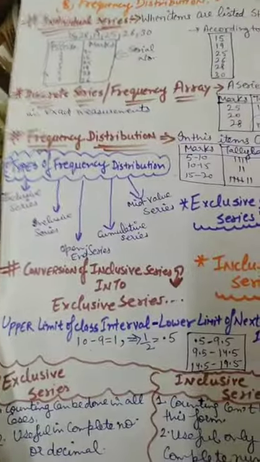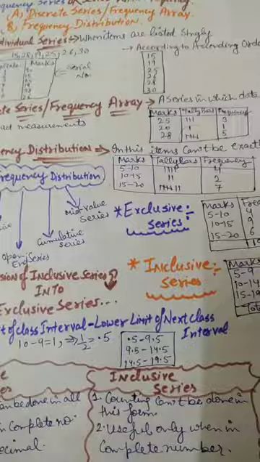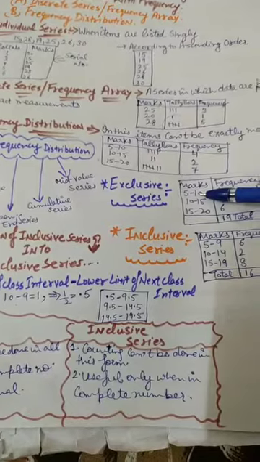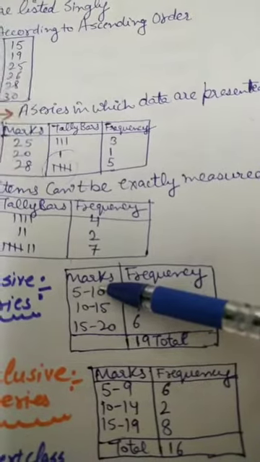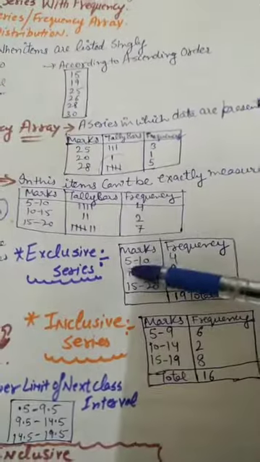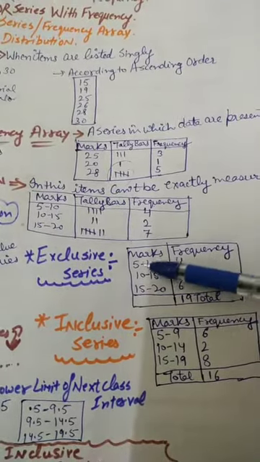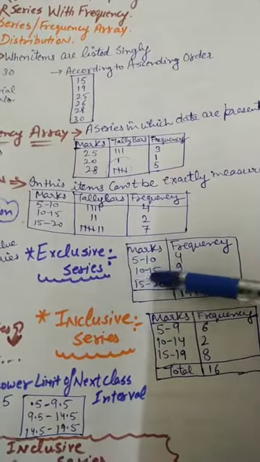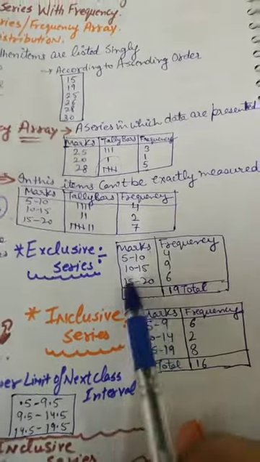In the exclusive series, I first have to discuss the upper limit and lower limit. Students, these make up the class intervals. This is called the upper limit, this is called the lower limit. That's known as the exclusive series. For example, 5 to 10, 10 to 15, 15 to 20. The upper limit of one class interval must be the lower limit of the next class interval.